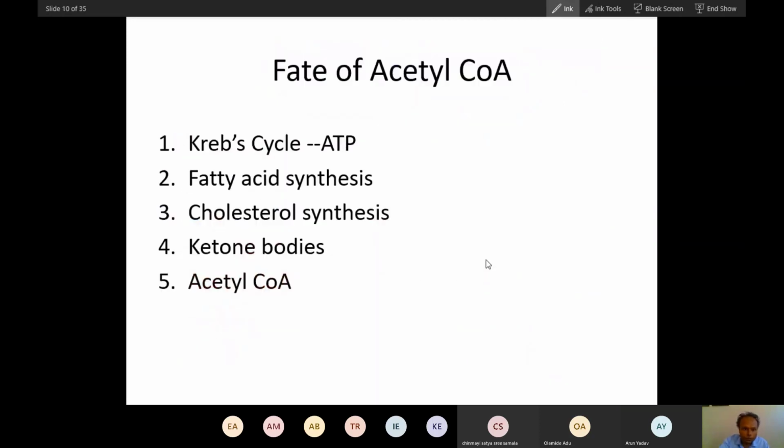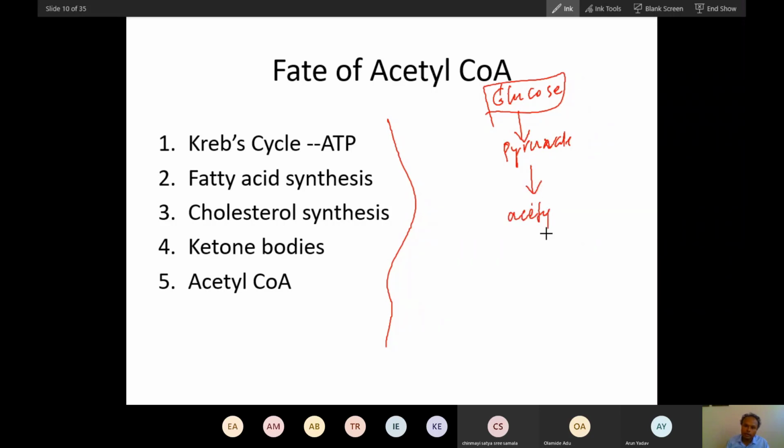Let's see about acetyl coenzyme A. What are the sources and fate of acetyl coenzyme A? One source of acetyl coenzyme A is glucose. Do you agree with me? Glucose as a source of acetyl coenzyme A?